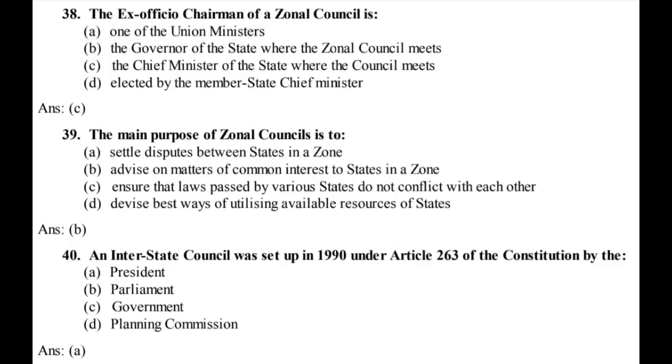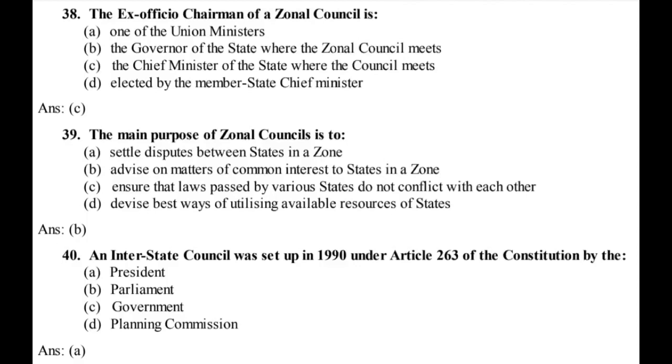One of the union ministers. B. The governor of the state where the zonal council meets. C. The chief minister of the state where the council meets. D. Elected by the member state chief ministers. Ans. C. 39. The main purpose of zonal councils is to A.